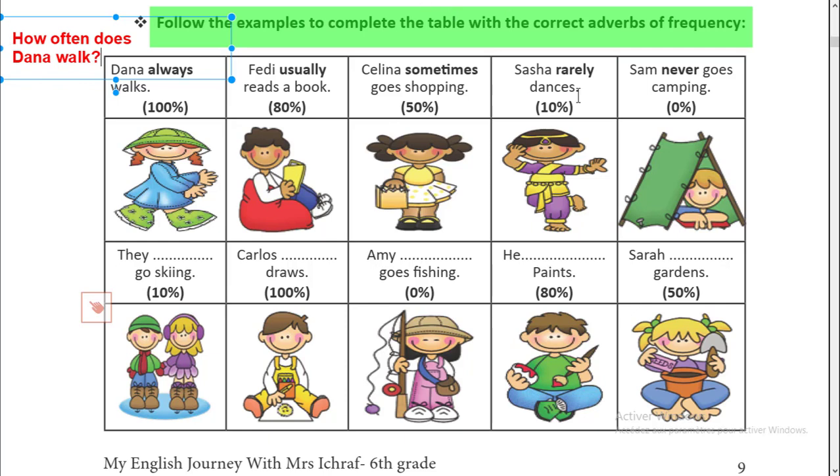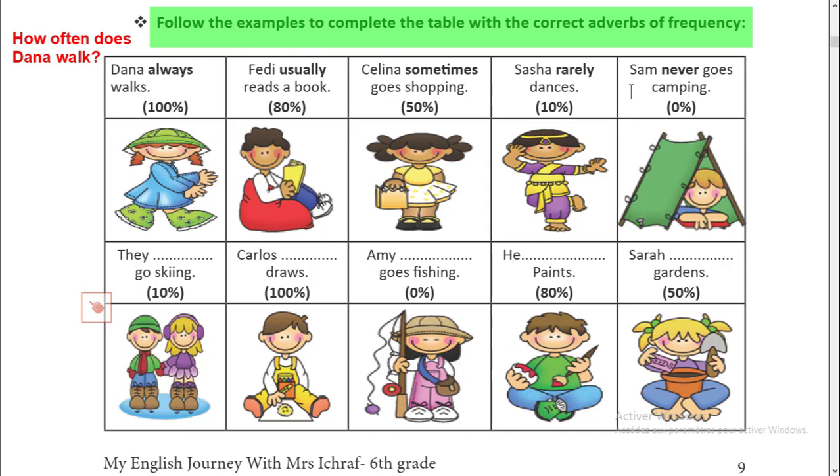We see here the last example. Sam never goes camping. So if we ask the question, how often does Sam go camping? 0%, never. Okay, it means you don't ever do this activity at all. So never, 0%. And of course, between 100% and 0%, we have other adverbs of frequency, which are usually, it gives us 80%. It is not all of the time, but most of the time. Okay, then we have sometimes, 50%.